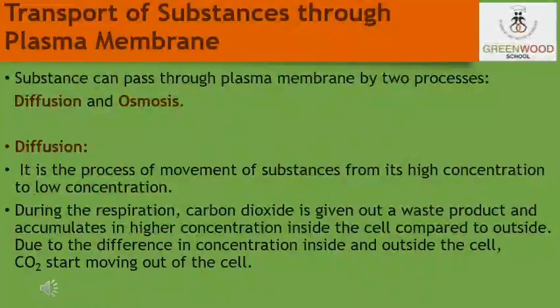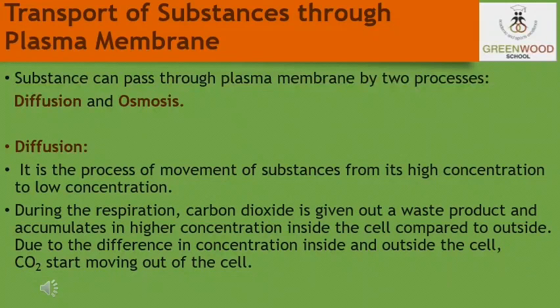Moving on, let us discuss now the transport across the membrane. So students, the transportation of substances across the membrane may take place with the expenditure of energy and without the expenditure of energy.